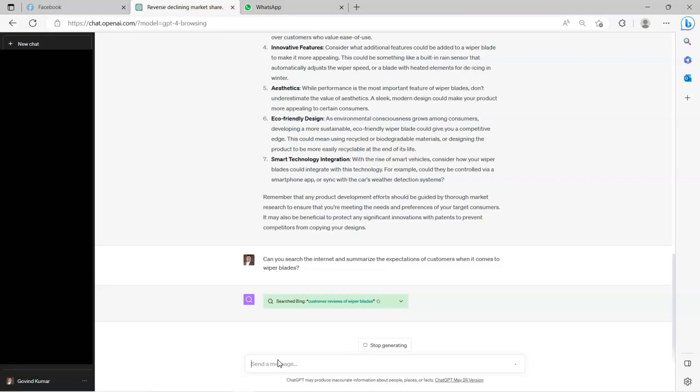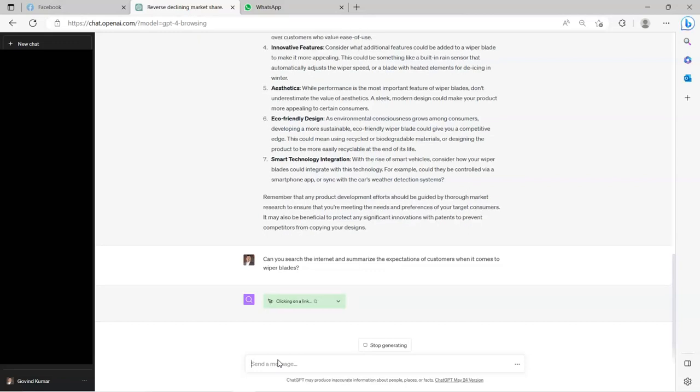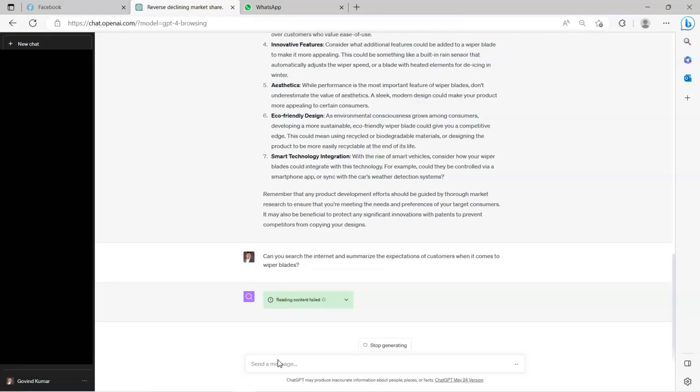It is trying to read the content. Okay, customer reviews of wiper blades. That is the keyword that ChatGPT is using. If you noticed, there was some failure. ChatGPT is unable to click the link. That could happen, but it's still continuing. Reading content failed. It's unable to read the content. That could also happen, but ChatGPT is